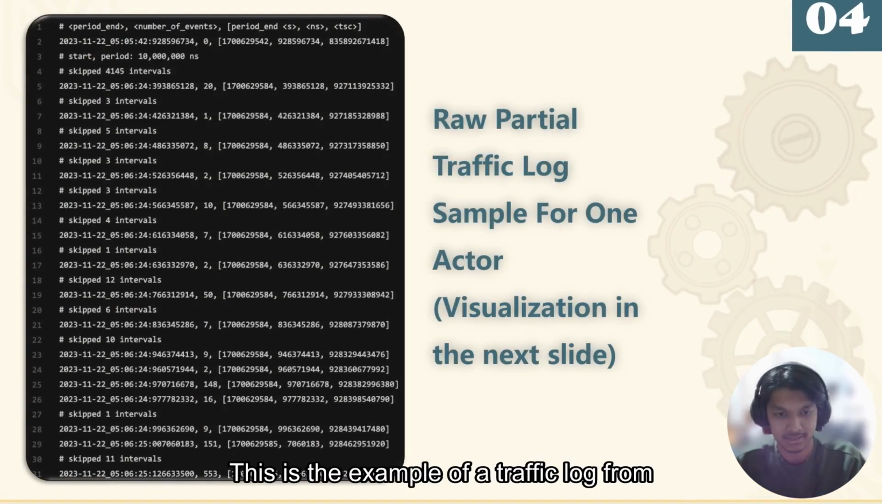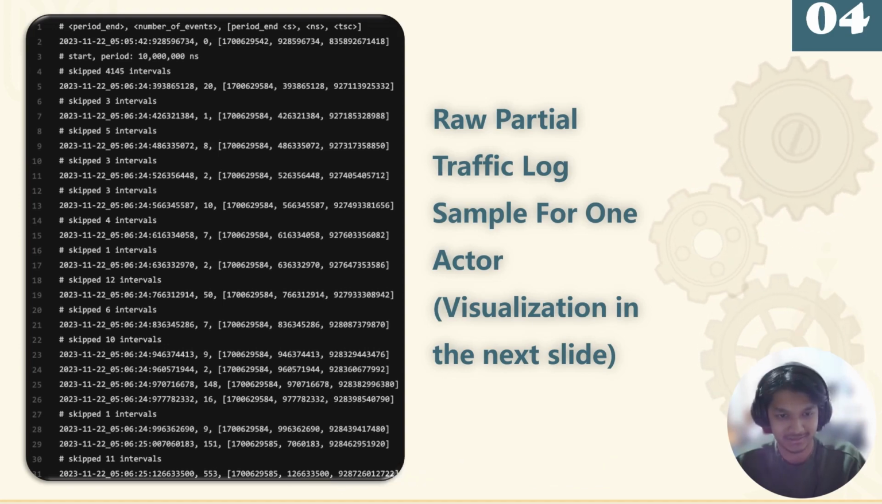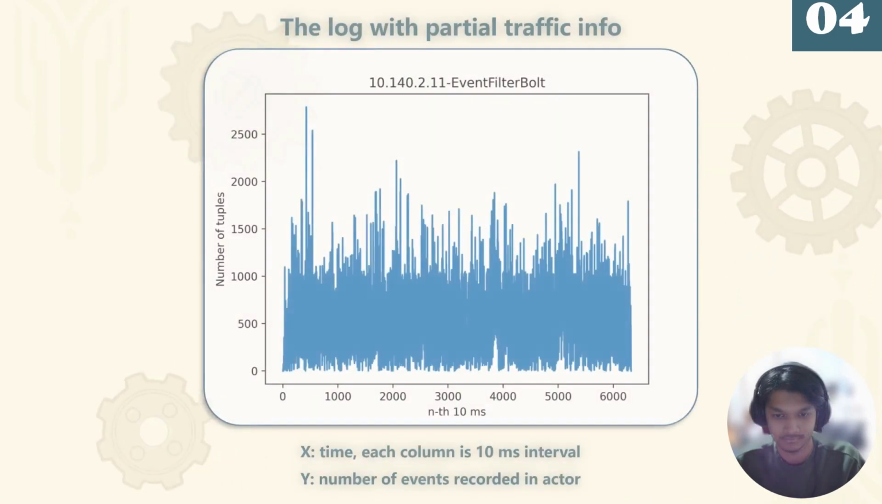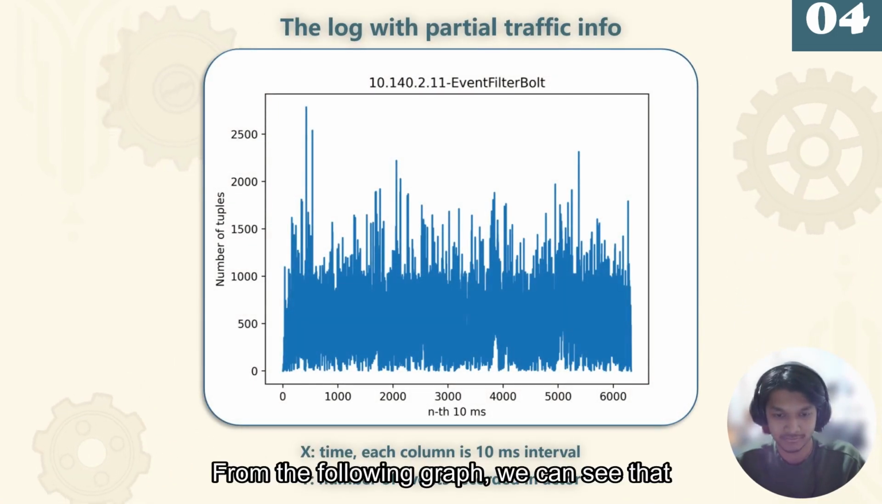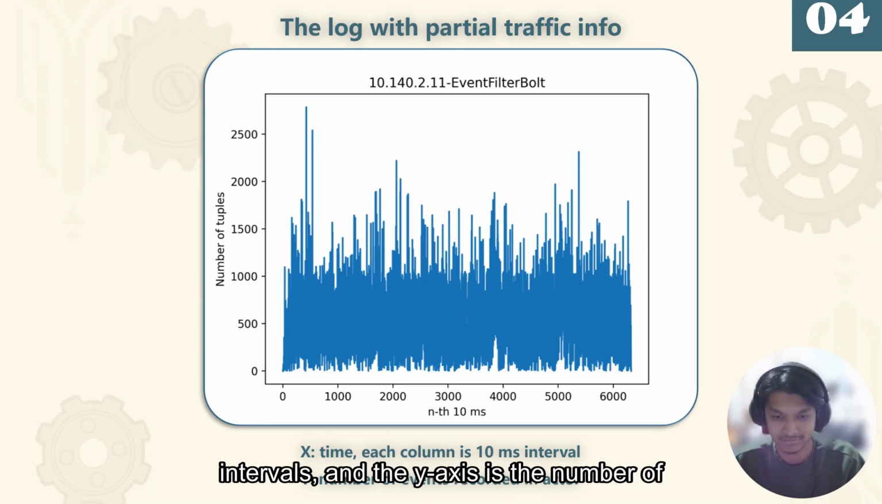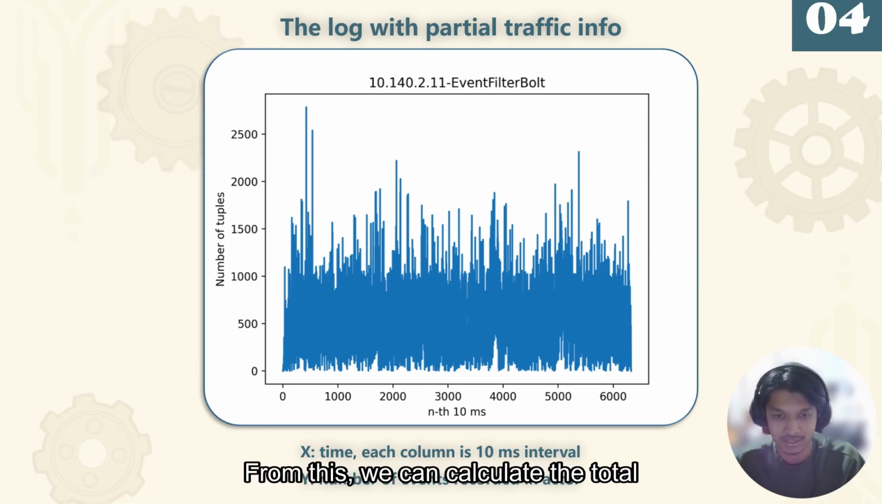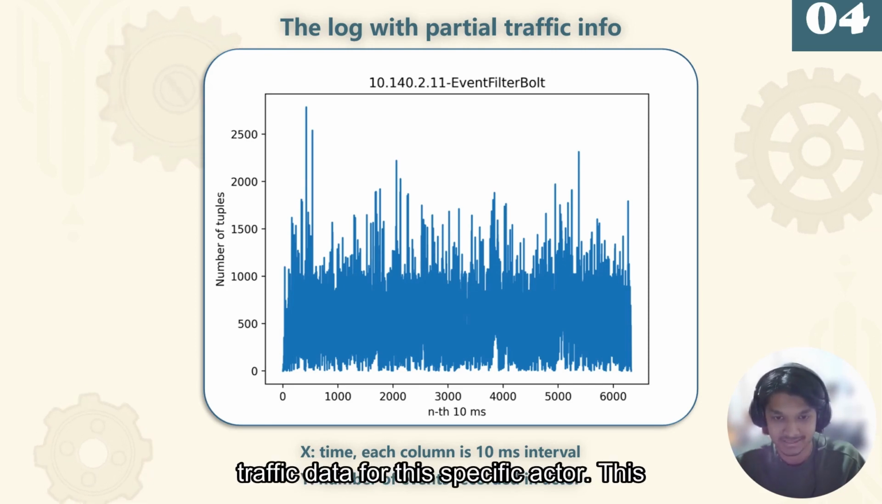This is an example of a traffic log from one of the actors, and the visualization will be provided in the next slide. From the following graph, we can see that the x-axis is time in 10 millisecond intervals, and the y-axis is the number of events or tuples recorded in this actor. From this, we can calculate the total traffic data for this specific actor.